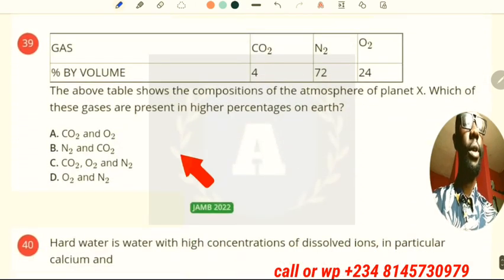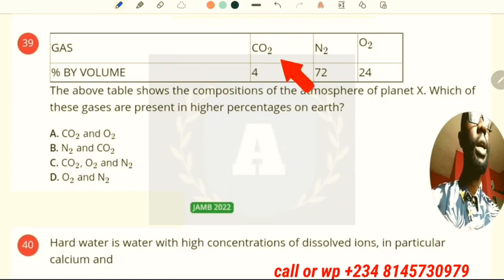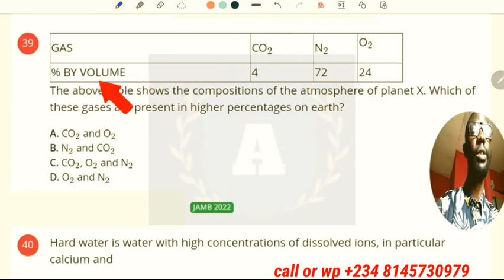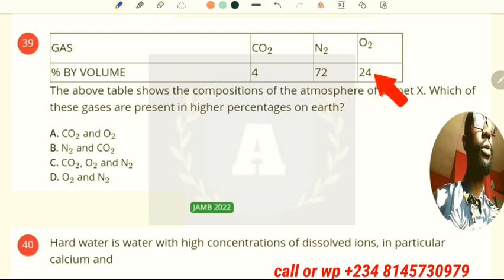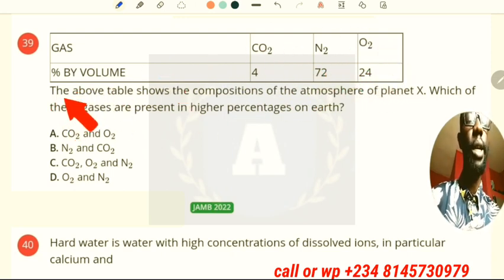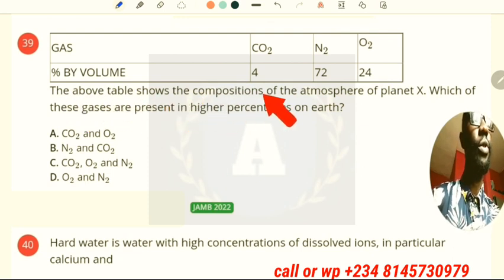Now we have a table in the next question. Gases: carbon IV oxide, nitrogen gas, and oxygen gas. Percentage by volume: 4, 72, and 24. The question says the above table shows the composition of the atmosphere of planet X. Which of these gases is present in the highest proportion on Earth?